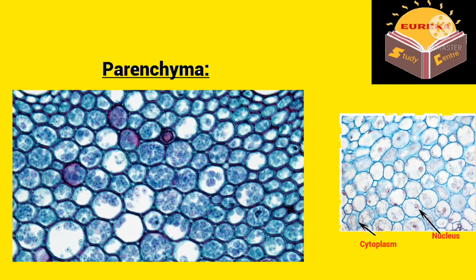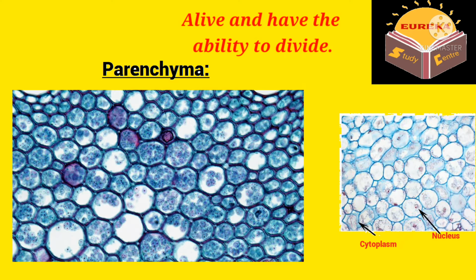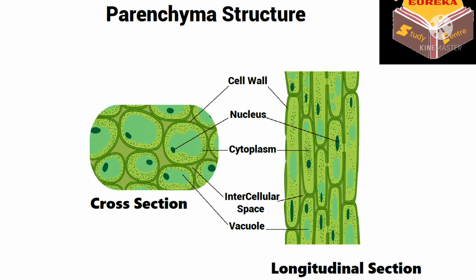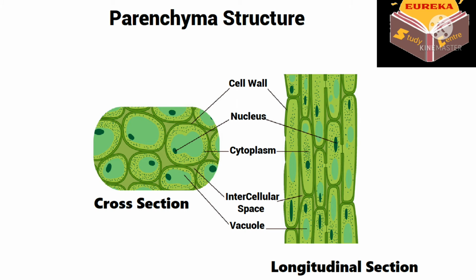Parenchyma. The majority of the plant body is made up of parenchyma. Parenchyma cells are alive and have the ability to divide. They are made up of cells that are relatively unspecialized. The cell wall is thin and surrounded by dense cytoplasm. They are actual living cells. To put it another way, parenchyma cells contain living protoplasm. They have cells that are loosely packed. They have a lot of space between their cells.